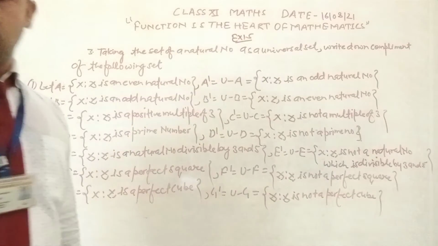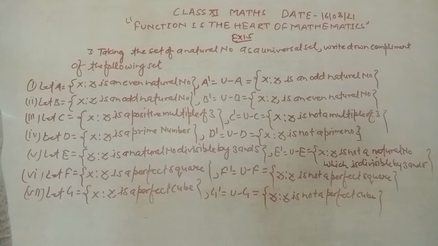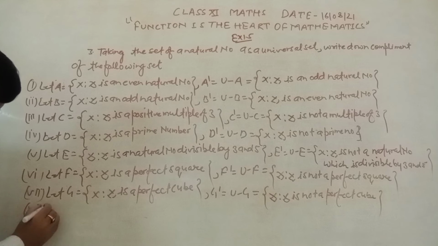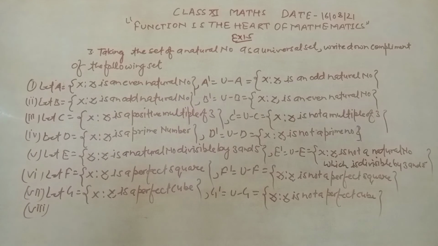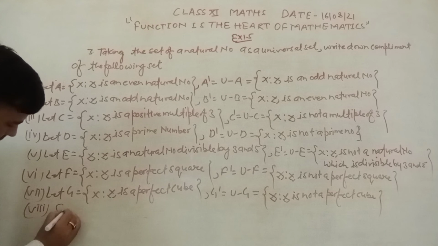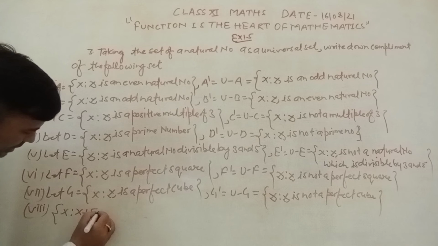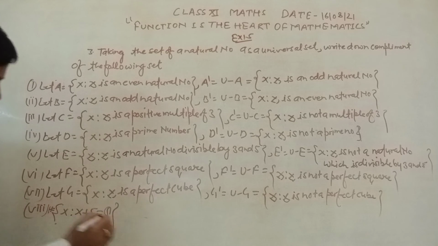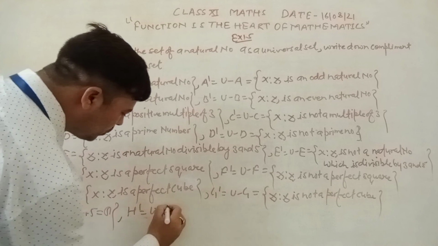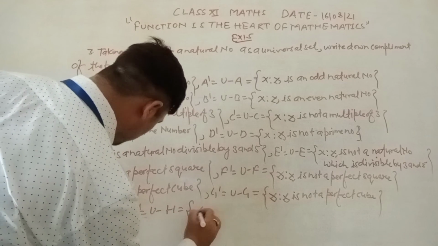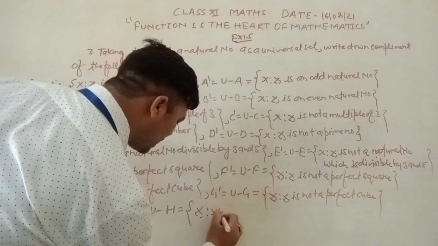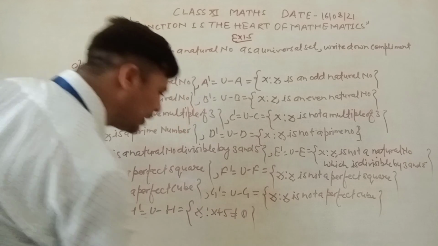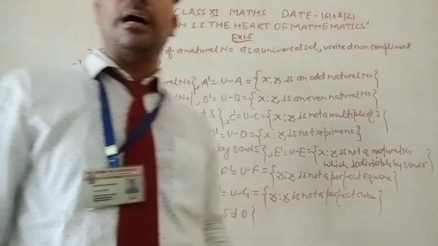And the next part of the question is the 8th part, that is x such that x plus 5 is equal to 8. Let H be this set, then H dash is equal to U minus H. This is x such that x plus 5 is not equal to 8. This is the complement within the universal set of the given set.